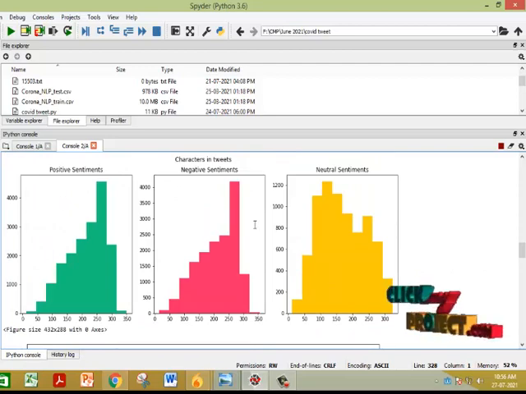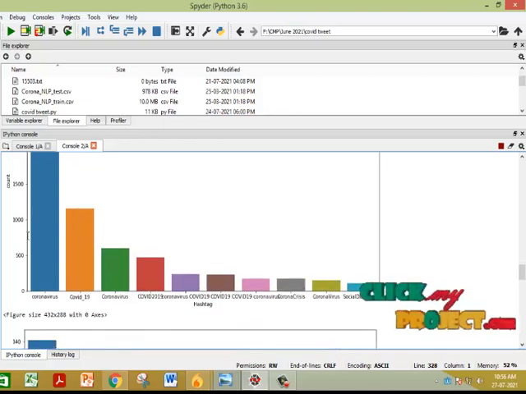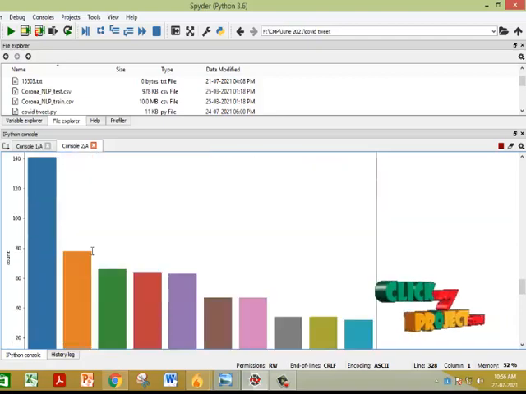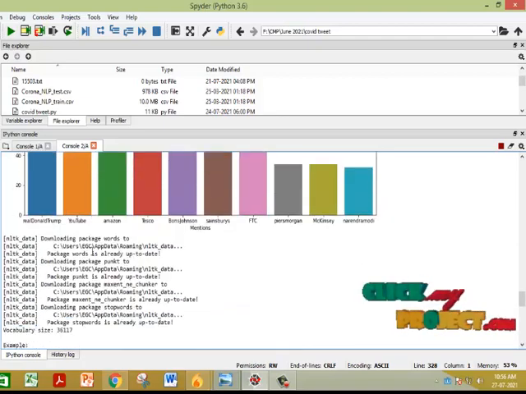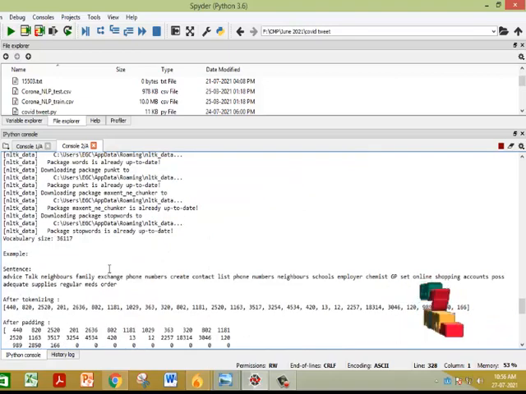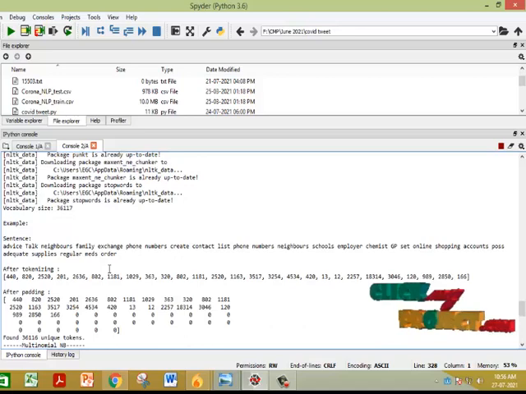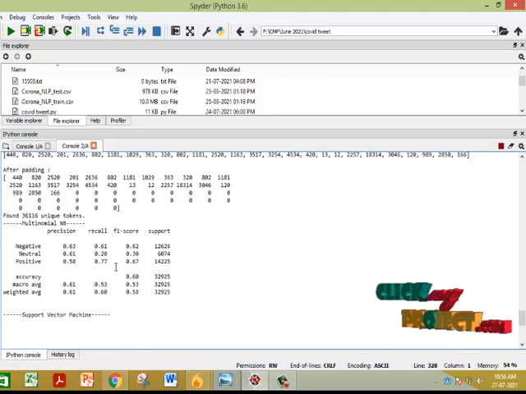Then characters in tweets for positive sentiment, negative sentiment, and neutral sentiment. Then it shows the count for each hashtag. Then it shows the mentions count. The NLTK is running here. NLTK helps with sentiment analysis, tokenizing, and stopword removal. After that it encodes the data. So the total number of unique tokens is shown here.